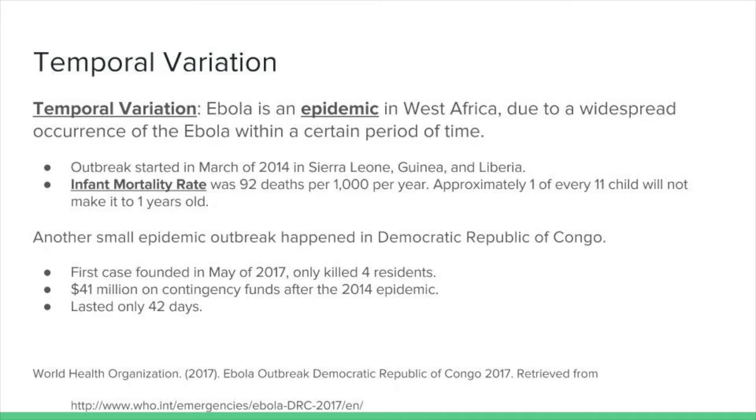Also, recently, another small outbreak happened in the Democratic Republic of Congo, where the first case happened this year in May. It only killed 4 residents and only lasted 42 days. This is because a $41 million contingency fund was established after the events of the 2014 outbreak in West Africa. We were so prepared for it, and that's how we limit our deaths and days.